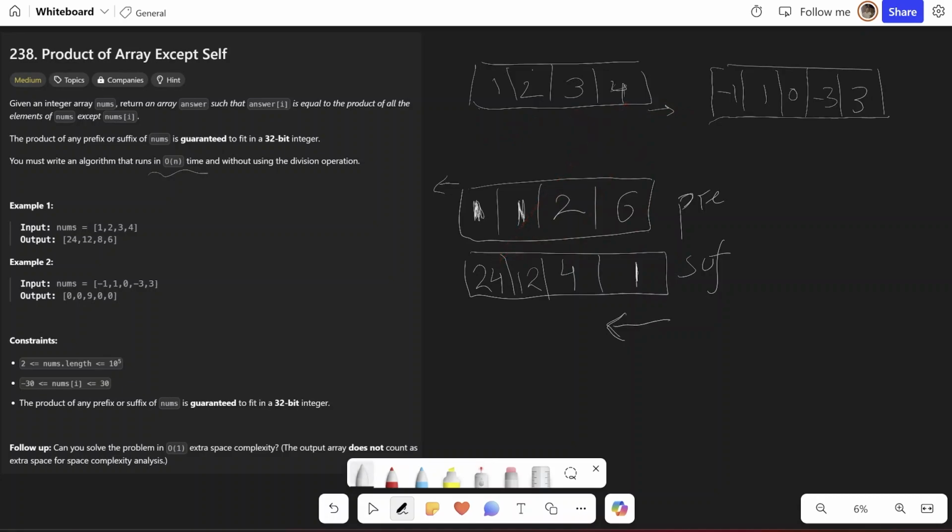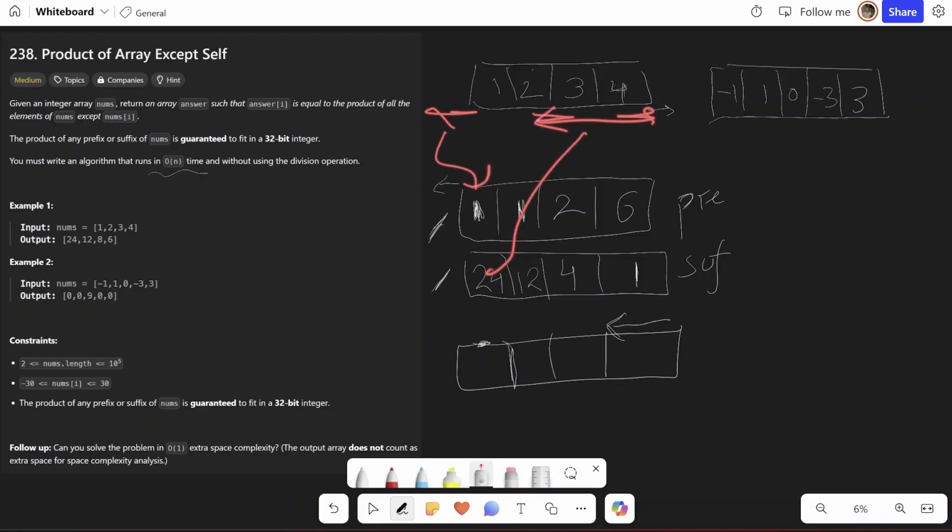Now to construct the resultant array, remember what we discussed earlier? We just need the product of numbers on the left and the right. So we directly use these two pre-computed arrays and just get the numbers. So product of numbers on the left of 1 multiplied by the product of numbers on the right of 1. This we stored here and this we stored here. So we just multiply the indexes and prefix and suffix to construct the resultant array. So 24, 1 into 12, 12, 4 into 2, 8 and 6, which is our expected output. This is our result.